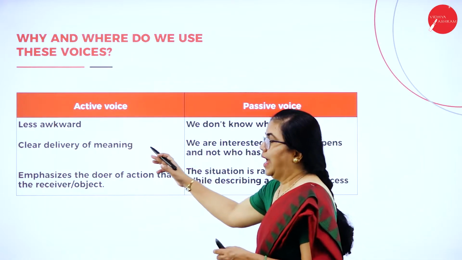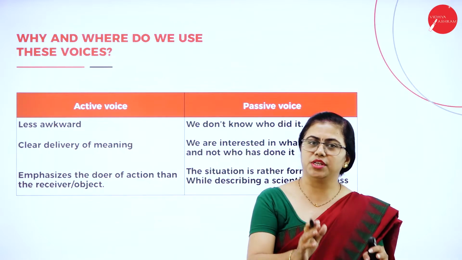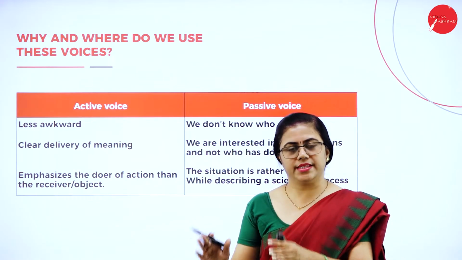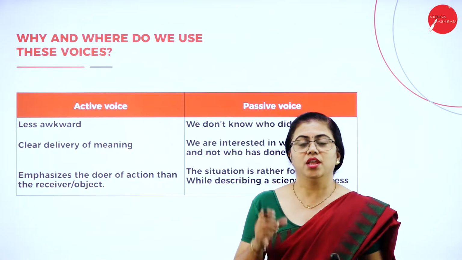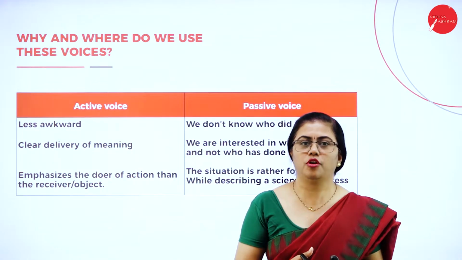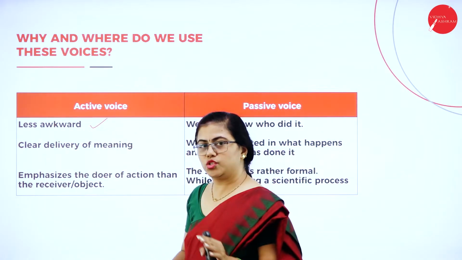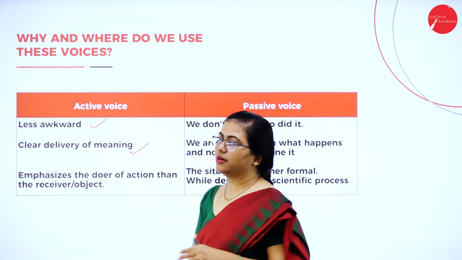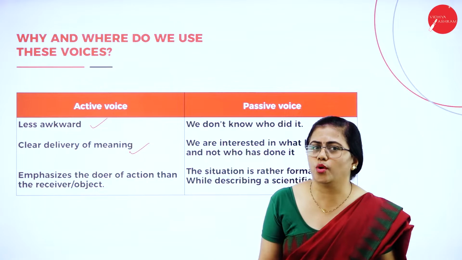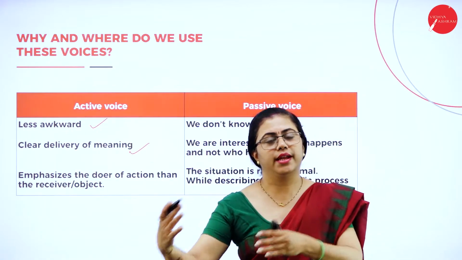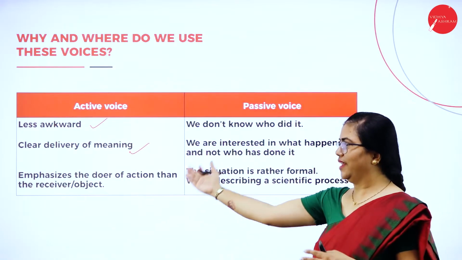Active voice actually sounds less awkward, meaning it is direct. The subject will be in the doer part, the object will be the receiver part, so you can speak directly. There is no confusion. You need not think much about the formation of sentences. It gives a very clear meaning. Ram killed Ravan. It is so direct, you can understand it so easily. Ravan was killed by Ram, then you will start feeling, why such a complex sentence? You can directly tell it like this.